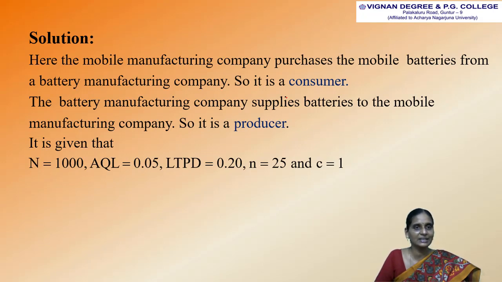So we are given that the lot size capital N is equal to 1000, AQL, the acceptance quality level, is equal to 0.05, LTPD is equal to 0.20, the sample size small n is equal to 25, and the acceptance number of defectives, that is C, is equal to 1. So these are the values in our example.